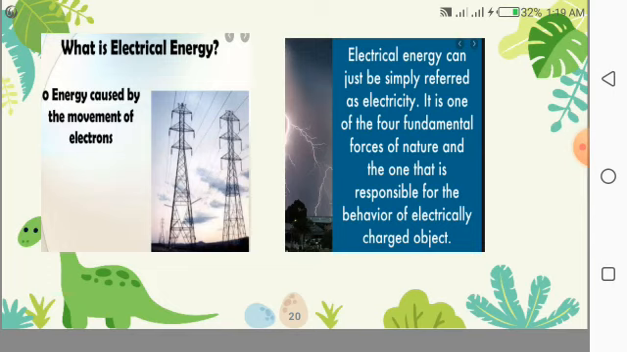It is one of the four fundamental forces of nature and the one that is responsible for the behavior of electrically charged objects. Simply put, what is electric energy? It is the flow of negative particles that causes the generation of electrical energy.